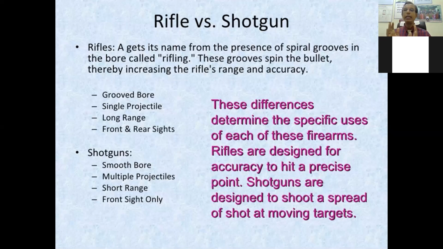So basically, remember the difference between the rifle and the shotgun. In the rifle, the inner diameter has grooves, while the smoothbore firearm is smooth. A single projectile, the bullet, while there are multiple projectiles, the pellets. Rifle is for long range, while the shotgun is for short range. There are both front and rear sights, while the shotgun has only the front.